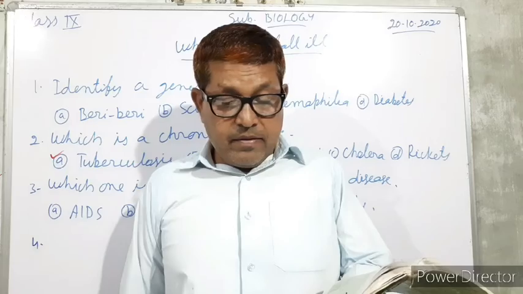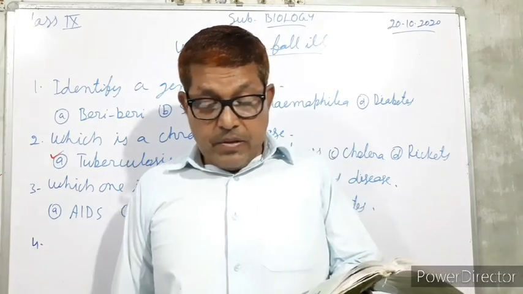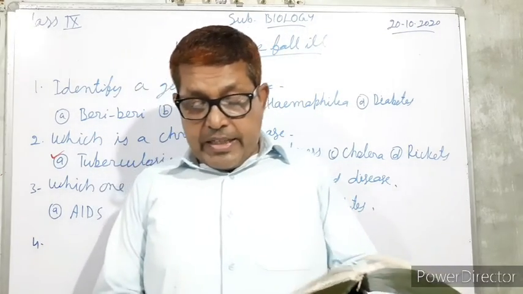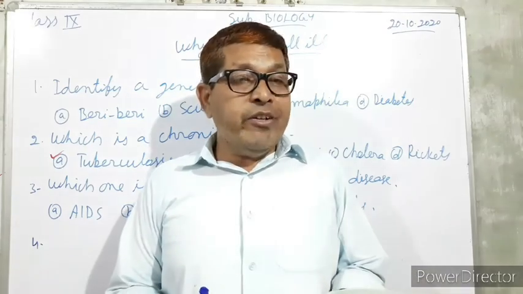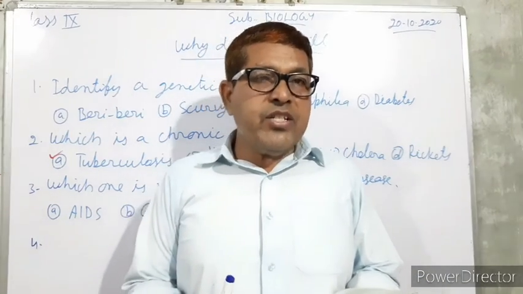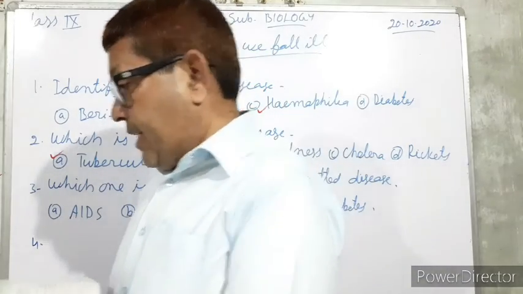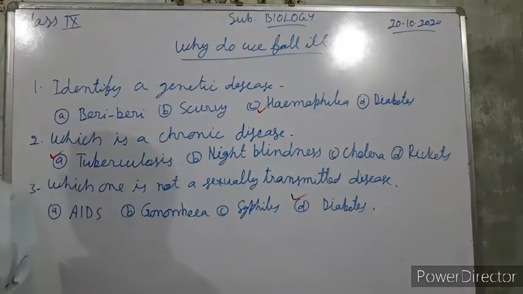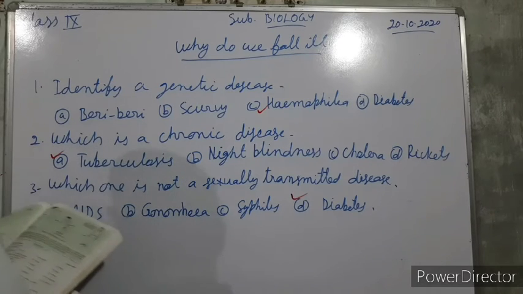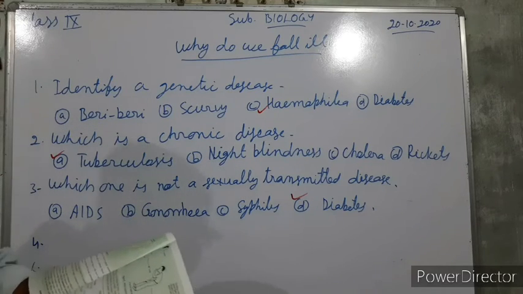So here polio, option D, is correct. Polio is a viral disease. The rest are bacterial diseases. Now see question number 6. Listen properly.